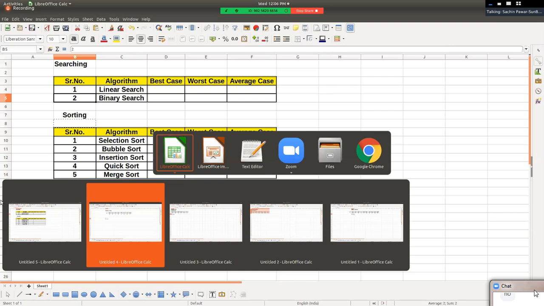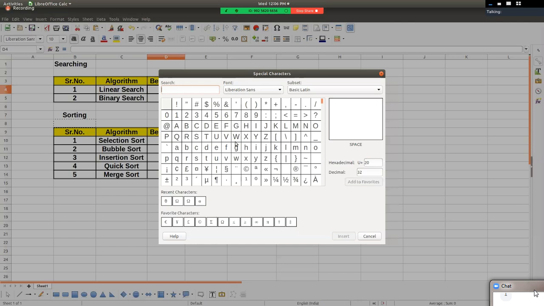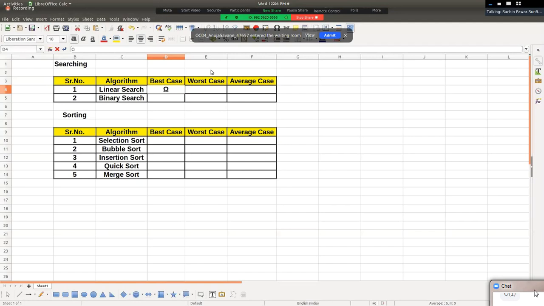उसके पहले यहाँ पे linear search का time लिखे. Its best case: can you recall guys what we learned yesterday? Big omega of 1. Very good. Worst case is big O of n.